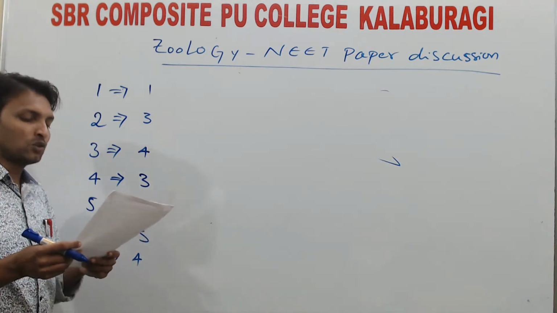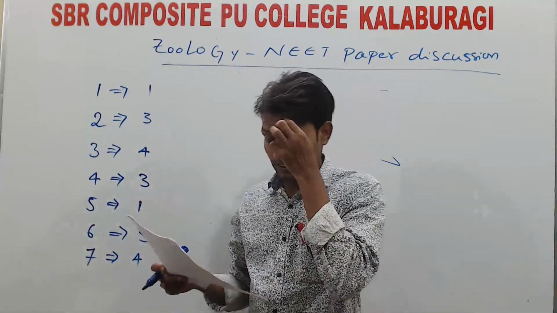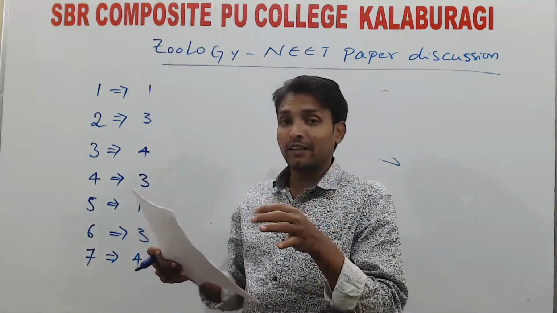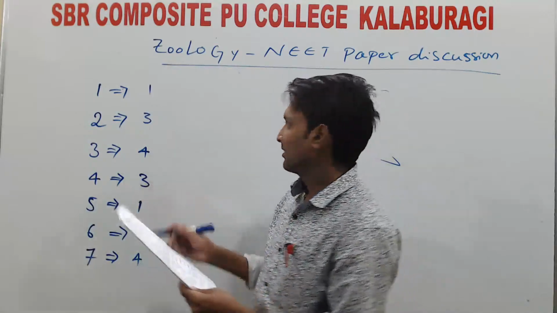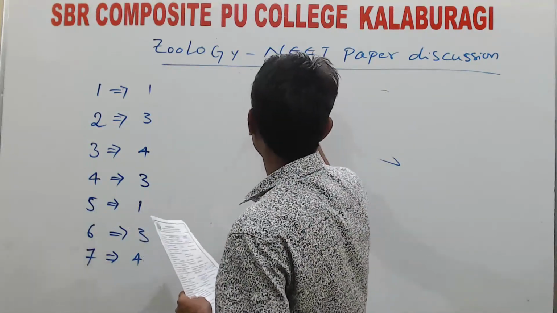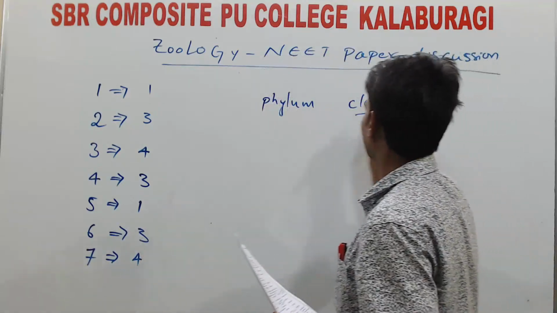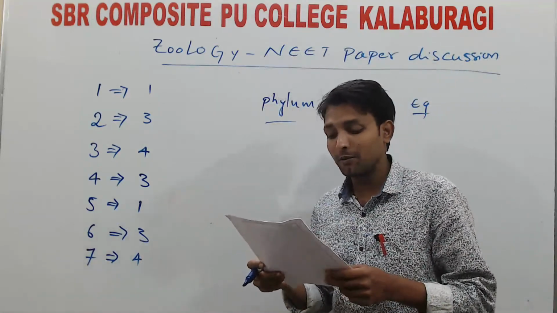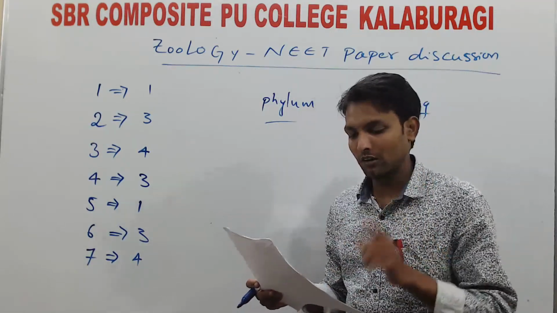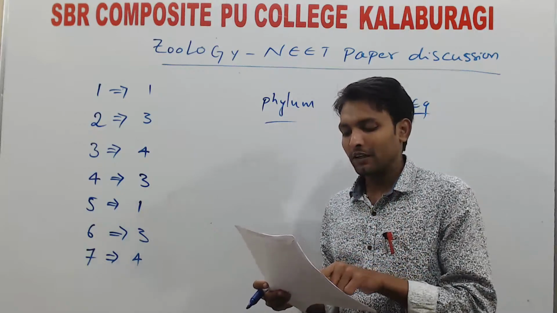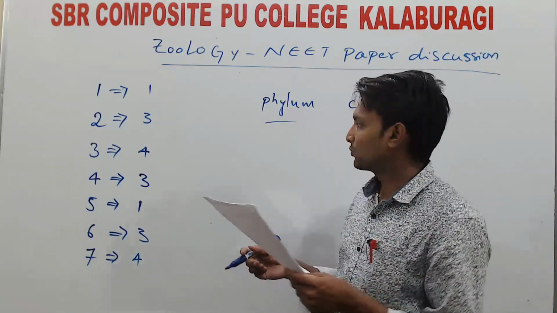Next, eighth one. Which of the following is properly matched? Here, the question is out of NCERT. If you see, class level they give phylum, class, example. So 4 options given like this. First one, phylum, class, and example. The first one, Platyhelminthes, Trematoda, Planaria, properly matched? So first one is wrong. Platyhelminthes phylum, but the class is not Trematoda, the class is Turbellaria. So the first one is wrong.